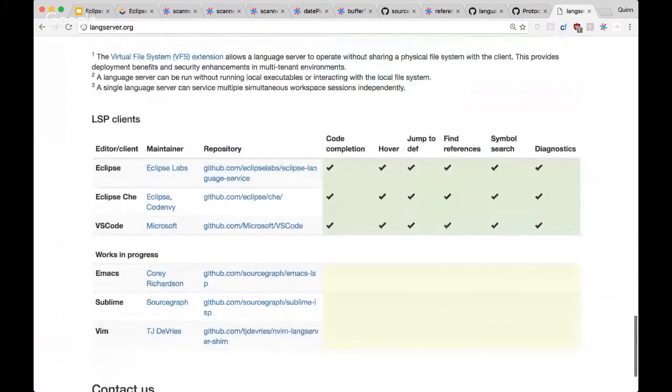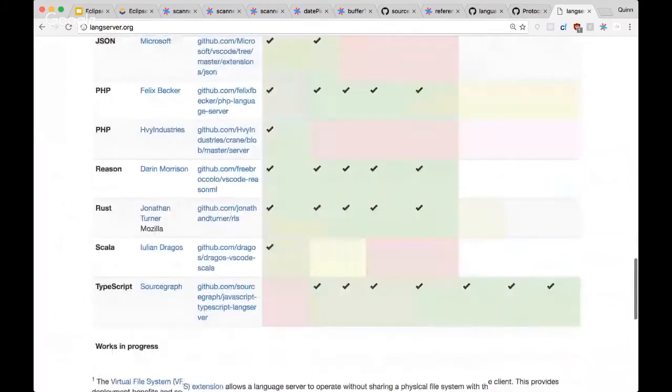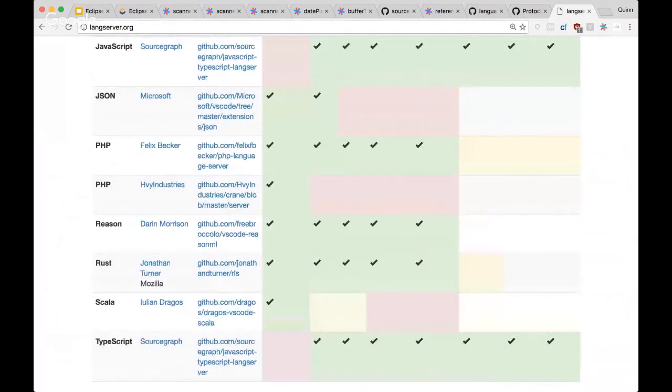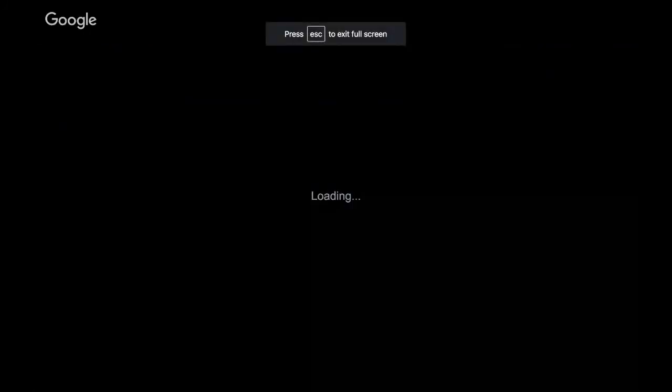It's clear that this is a very successful effort, and that eventually every language is going to have a language server. In fact, I believe that in 2 years, if you're a programmer and you're using an editor, then you're most likely going to be getting language support via LSP. And programming languages and those communities are going to feel that it's their responsibility to create the language server, because that's how they make their programming language usable by a lot of people. So again, this is a tremendous effort with a ton of traction, and it's exciting to see it in Che. It's exciting to see it on Sourcegraph. And I think it's going to take over the world, make developers' lives so much better.